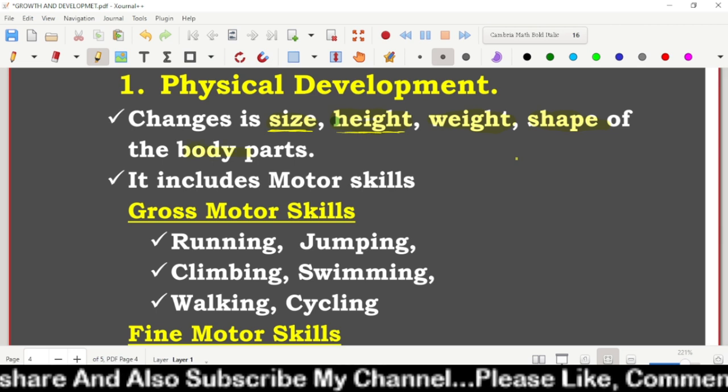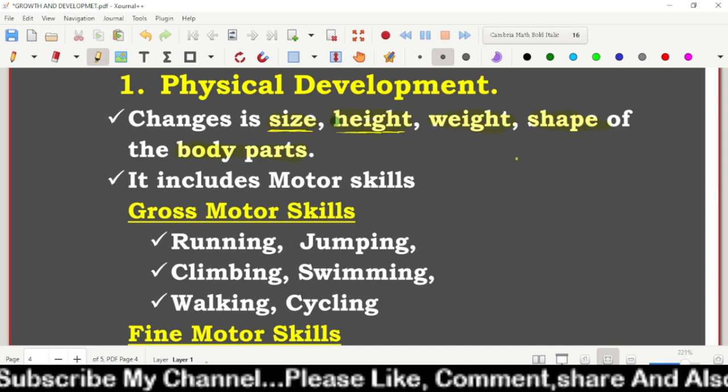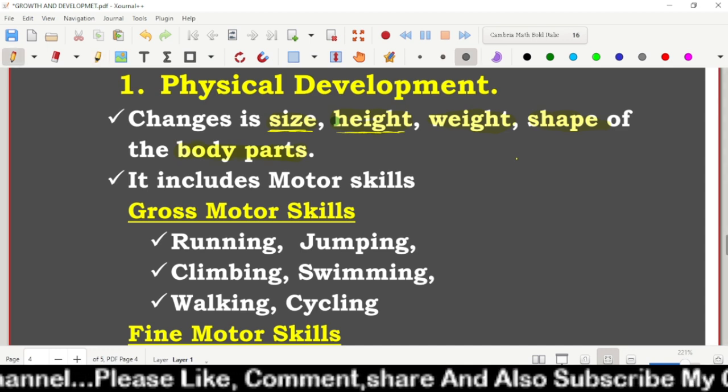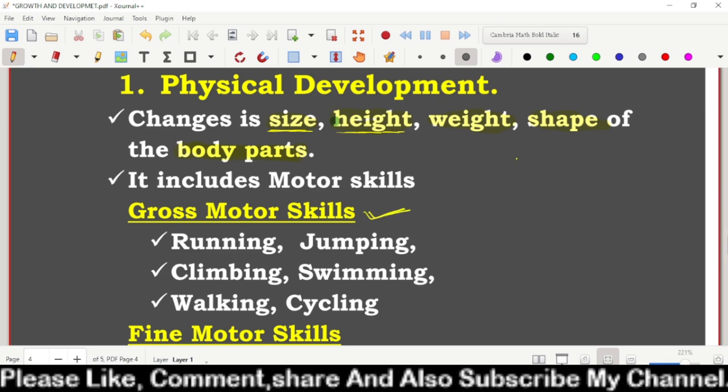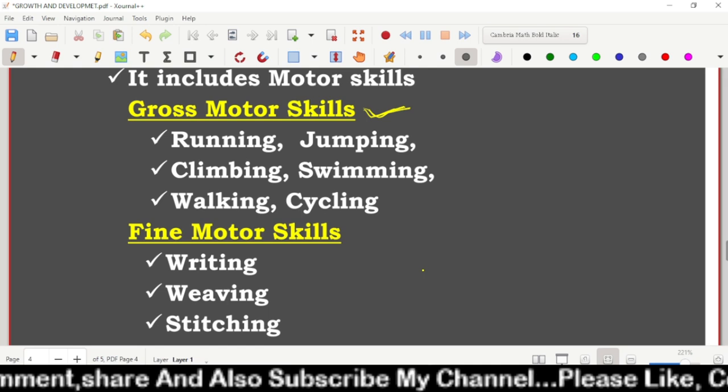These are nothing but physical development, we can say. It includes motor skills. These are the very important skills: gross motor skills and fine motor skills.